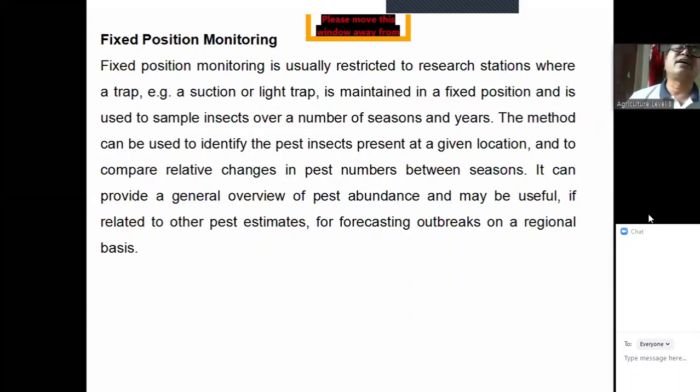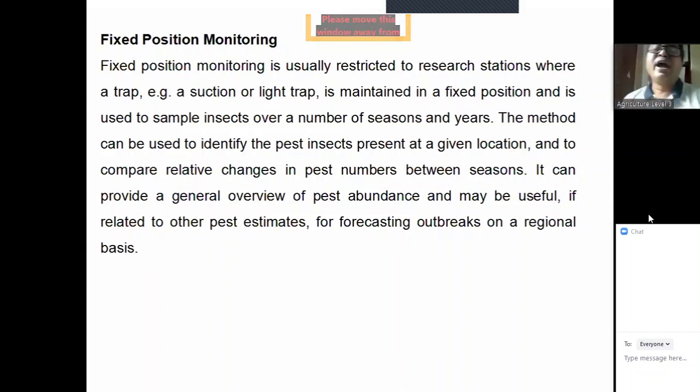If we consider a certain place of Bina substation, we can collect the data regarding the pest over a period of time. Usually it is done by traps, say for example a suction trap, light trap, pheromone trap, or other traps, maintained in a fixed position and used to sample the insects over a number of seasons and years. Number of seasons means, say for example, 5 winter seasons or 5 summer seasons, or 10 years or 20 years. By collecting the pest data over these periods, we can have the data of monitoring, and then we can compare.